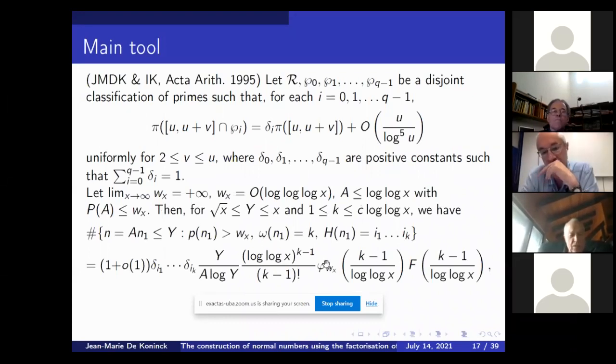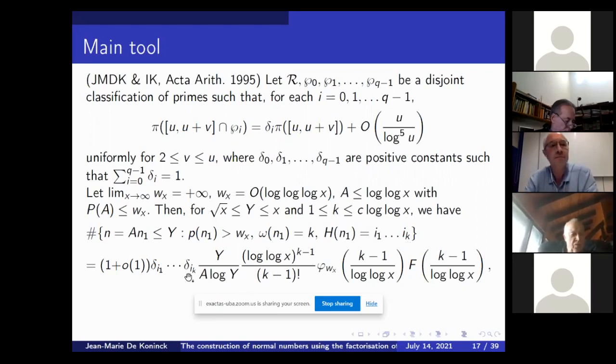It might be scary to look at this, but it's essentially an extension of the Selberg-Delange estimate. Remember, for estimating the number of n with omega of n equal to k, without this condition that h is a given sequence of digits.